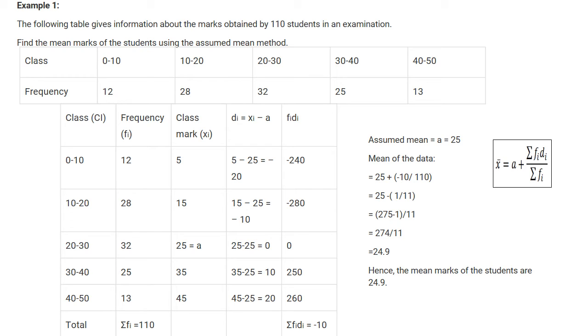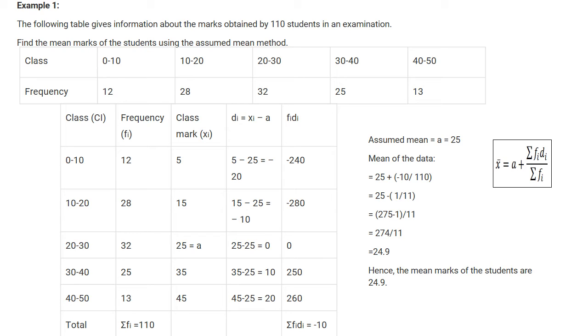Next, third class. What is third class? 20 to 30. In this third class, f3 is equal to 32. d3 is equal to 0. So 32 into 0 is equal to 0. Next class, f4 is equal to 25. d4 is equal to 10. 25 into 10 is equal to 250. Last class, that is f5, is 13, and d5 is equal to 20. f5 into d5, 13 into 20 is equal to 260.